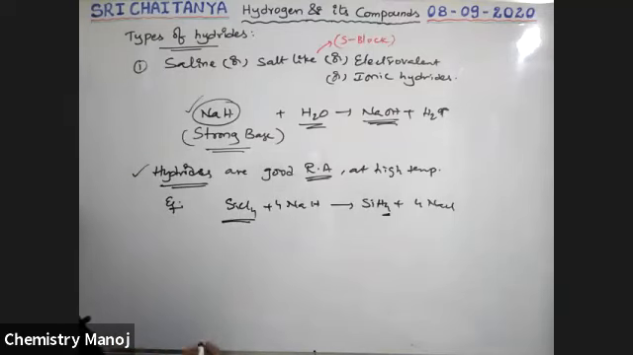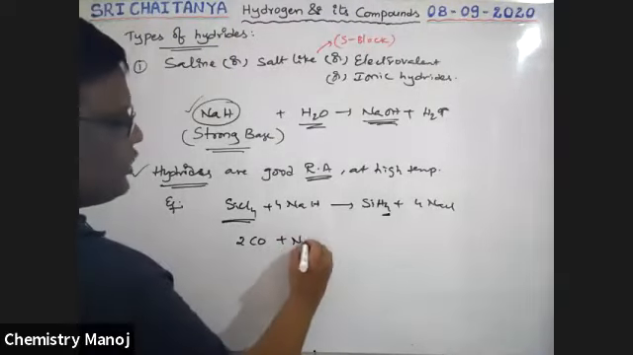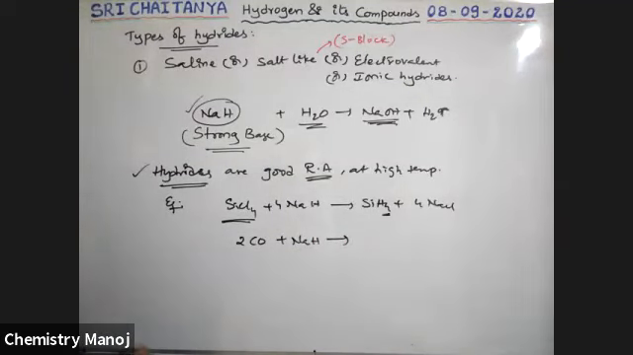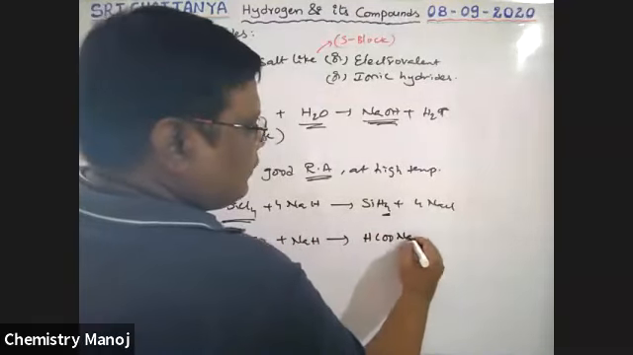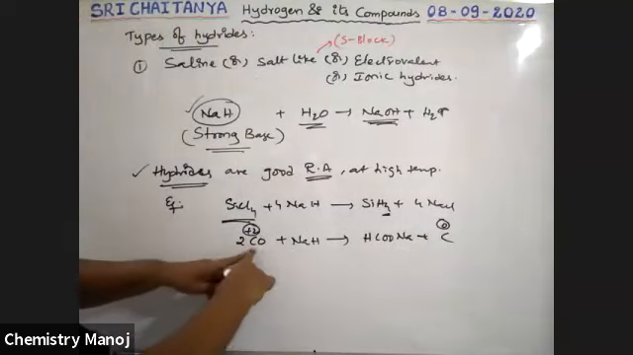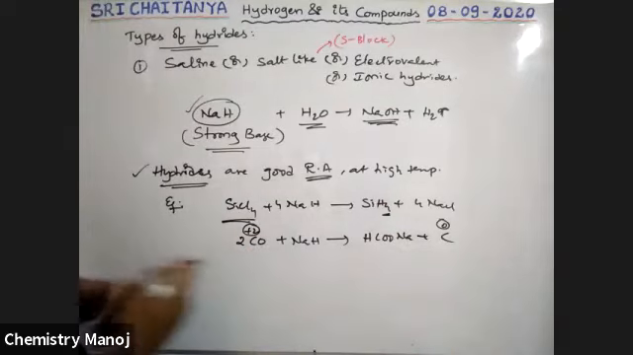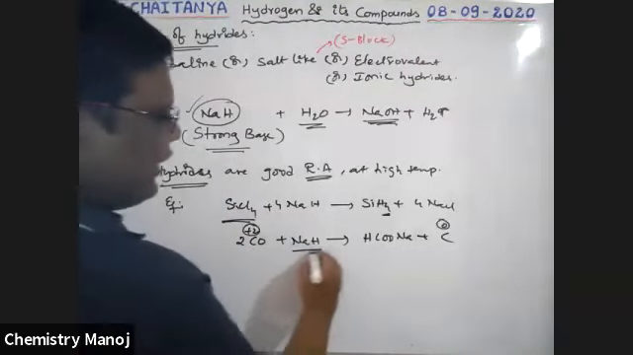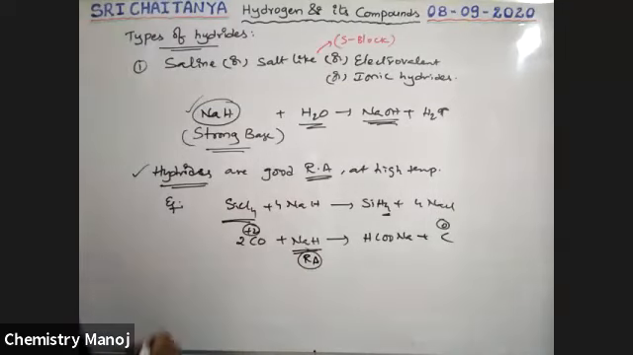Next, one more reaction: carbon monoxide, CO, reacts with NaH and converts into HCOONa plus C. See, boys, here carbon is in +2 oxidation state, and here carbon is in 0 oxidation state. That means the oxidation state of an element decreases. Decrease in oxidation state is reduction, and that is done with NaH. So NaH acts as a reducing agent. Like this, a number of chemical reactions are possible. In all those cases, our hydrides act as the best reducing agents.